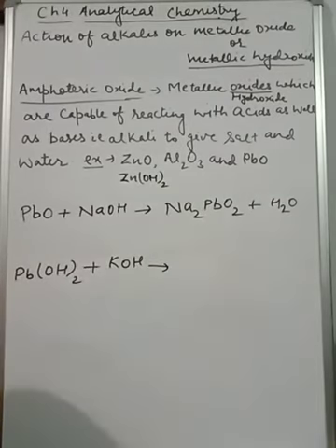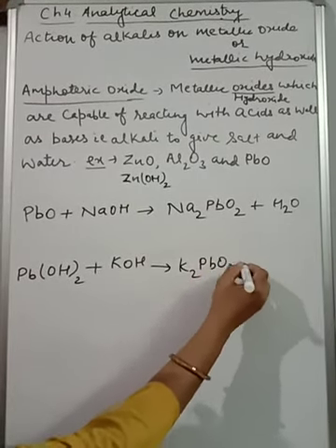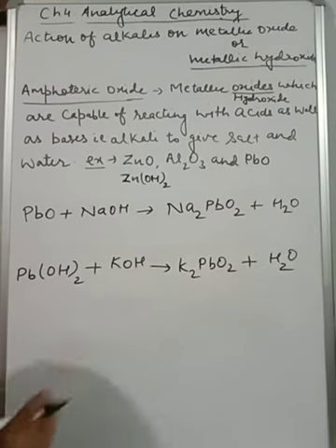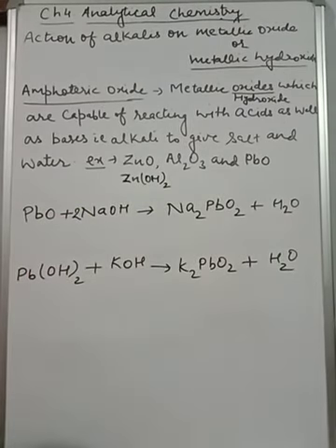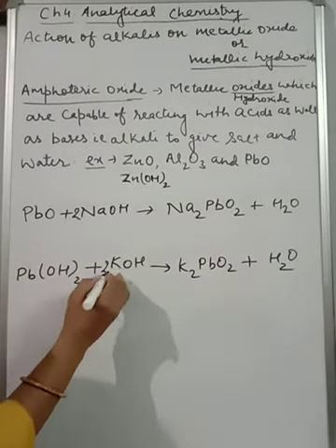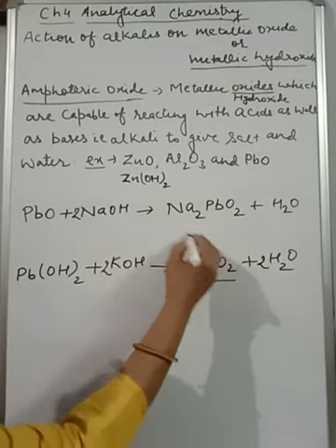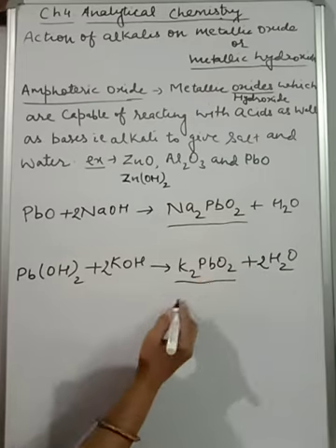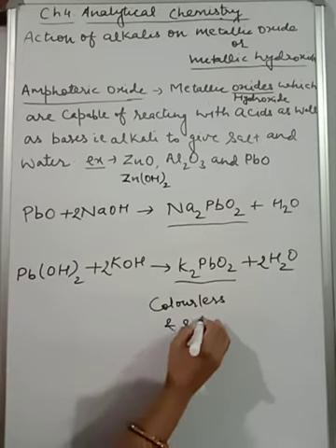And there you will get potassium plumbite, K2PbO2, plus water. Understood? Now take care of the balancing part. Here we will take 2, and on the product side all are the same, meaning the numbers are equal. Now with Pb(OH)2, what will we take? 2, again 2, and on the product side the water molecule will become 2. And this one is sodium plumbite, and potassium plumbite. Both solutions are colorless and soluble.